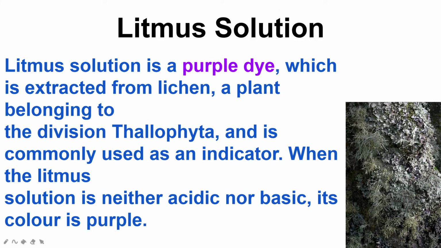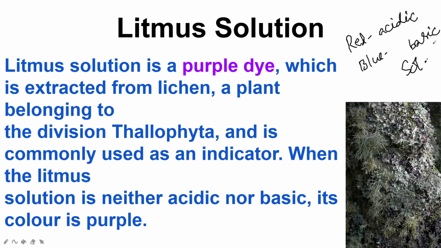Now let us learn about litmus solution. Litmus solution is a purple dye extracted from a type of plant called lichen, which belongs to a division called Thallophyta. It is commonly used as an indicator. When the litmus solution is neither acidic nor basic, its color is purple. It turns red in acidic solution and blue in basic solution.